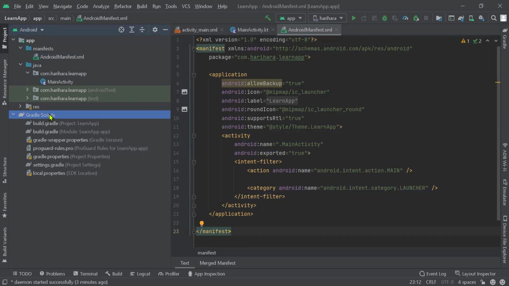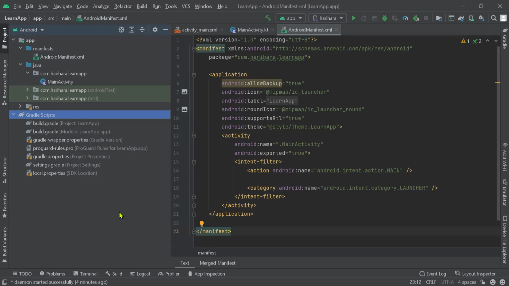Like our application will run on a Linux-based system, so this will help us do all those things. Our application uses Java, so the Java virtual machine will cover all of our building architecture to build that code into an application, an APK. So this is what's called Gradle, and it supports you in all those things and makes your application run on Android phones. So this is what it's called Gradle.